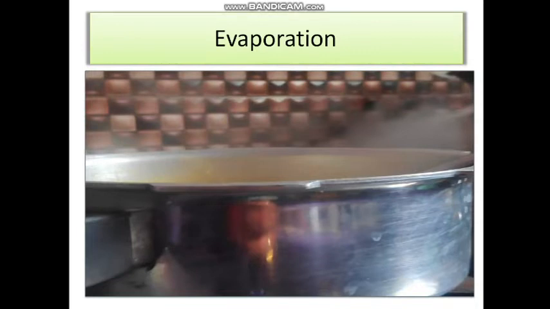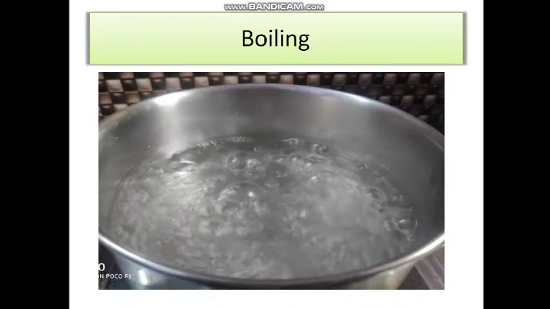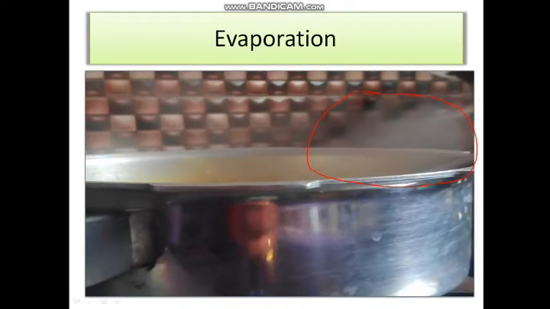In the image we are able to see the vapors of the liquid on the upper surface of the vessel. While coming to boiling, we are able to notice the bubbles formed in the liquid. That is the main difference between evaporation and boiling. Bubble formation is only possible in boiling. In case of evaporation, the bubble formation is impossible.